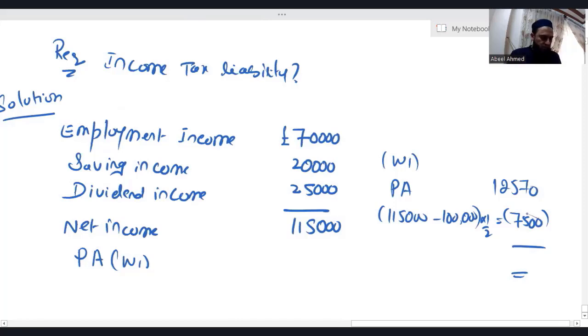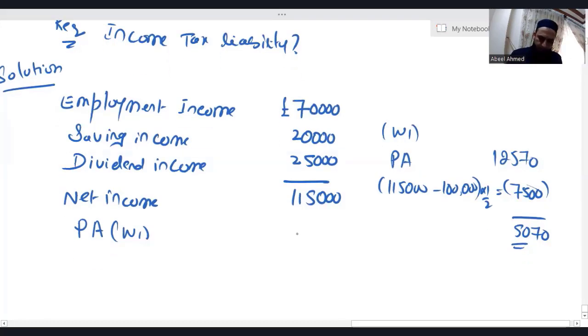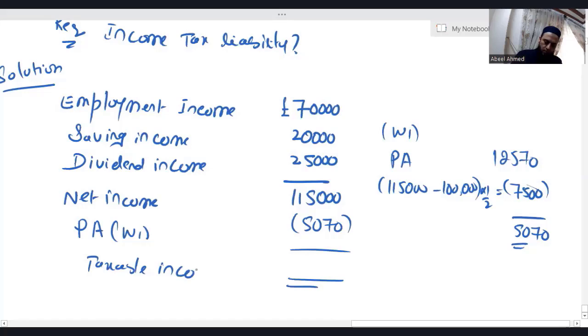So 12,570 minus 7,500. I'm getting personal allowance 5,070. 1,15,000 minus 5,070. The taxable income is 1,09,930.